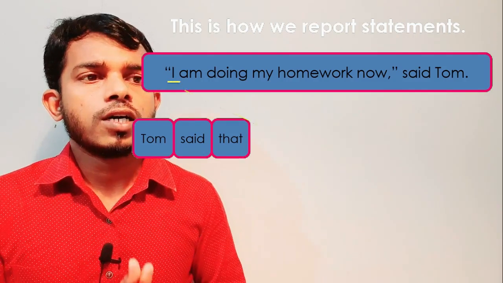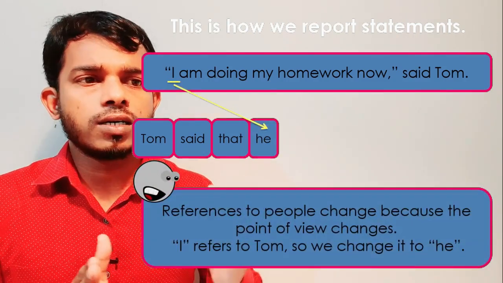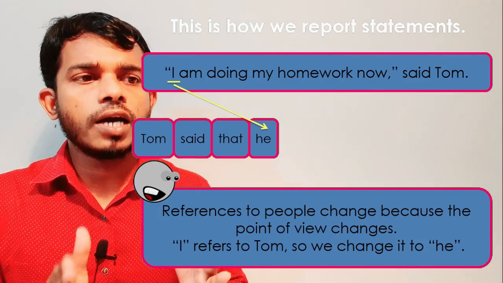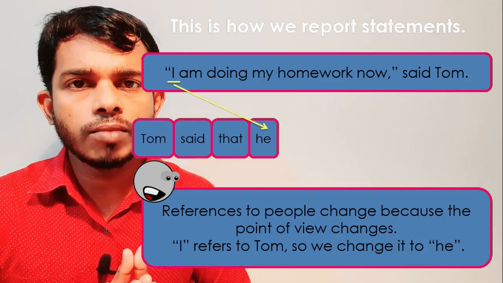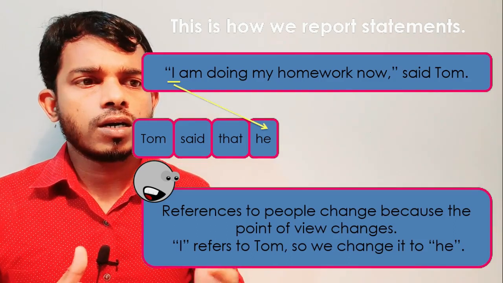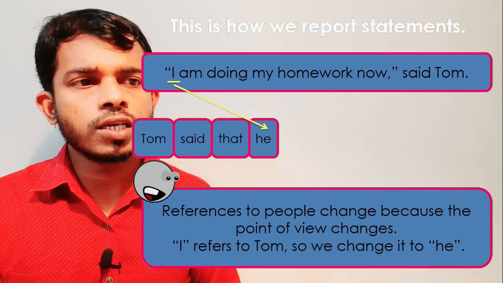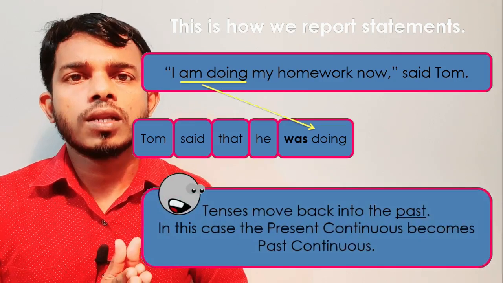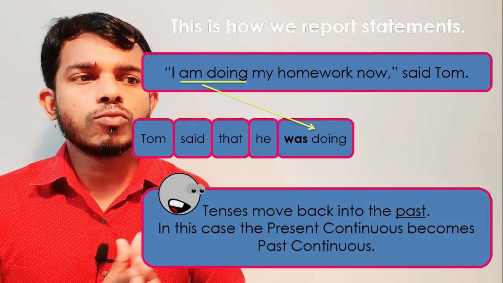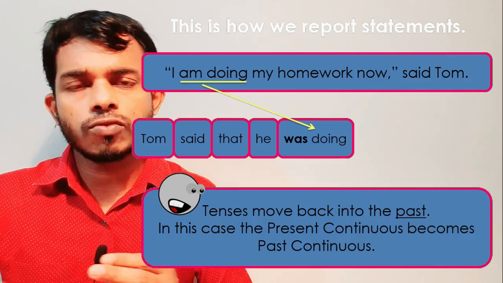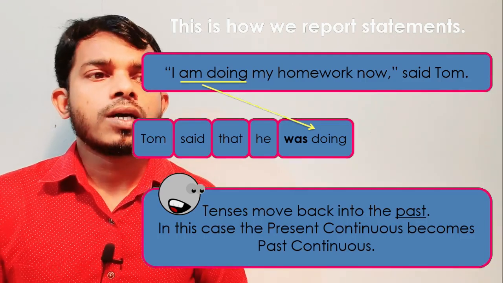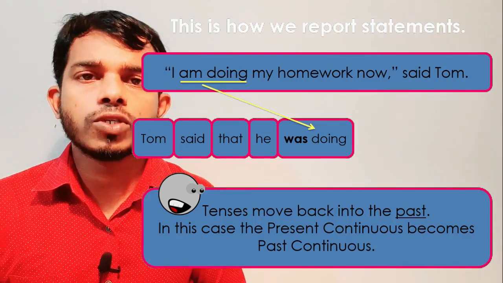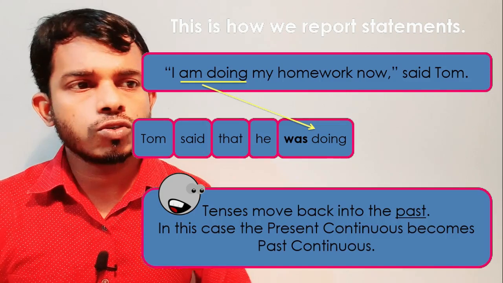Then after that, we change the reference to the people, because the point of view changes. I refers to Tom. Here, I means Tom, so we change it to he. Then the next change we learned is that the tense moves back into the past. The present continuous becomes past continuous: am doing is present continuous, and that changes into was doing.